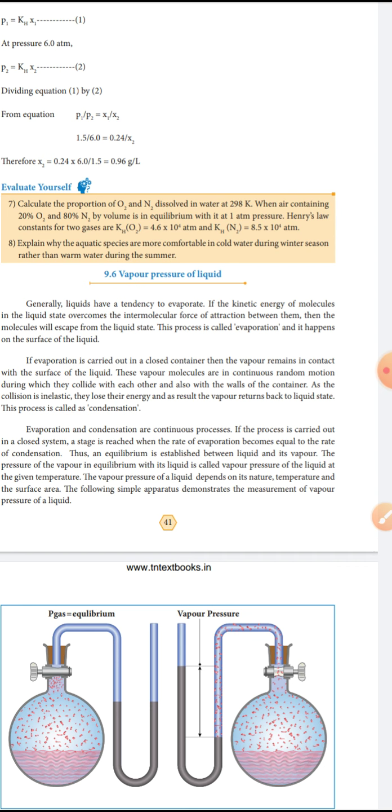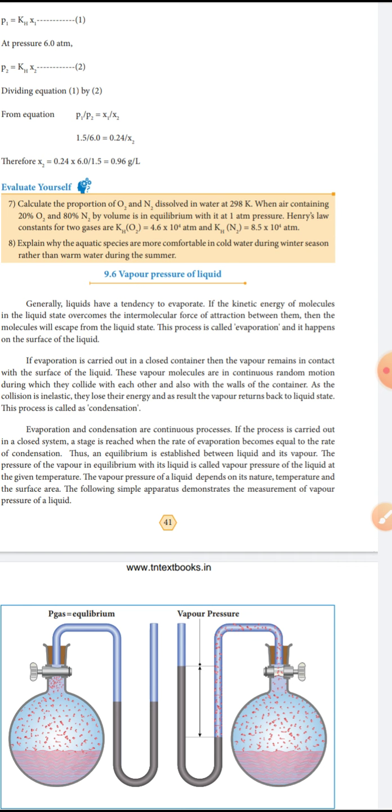If the kinetic energy of the molecules in the liquid state overcomes the intermolecular force of attraction between them, that binds the molecules together, the liquid is converted into gas. The molecules will escape from the liquid state. This process is called evaporation. Evaporation happens on the surface of the liquid.